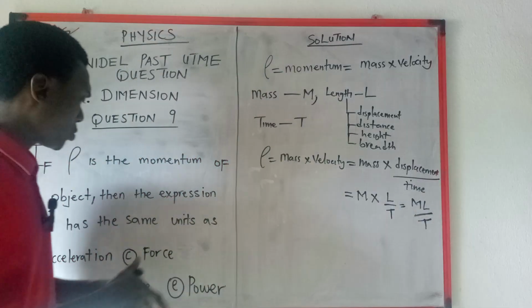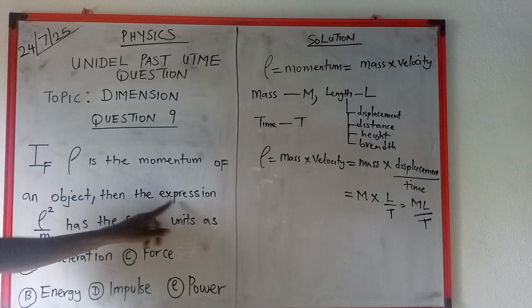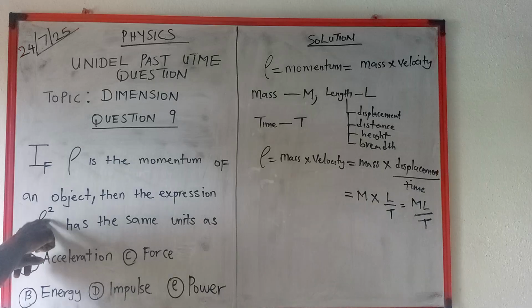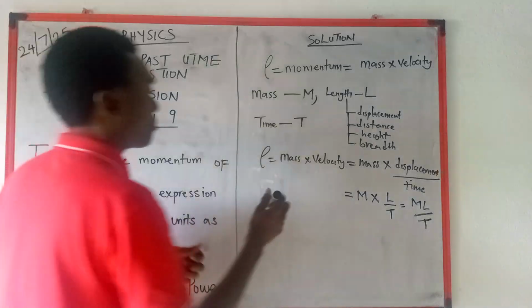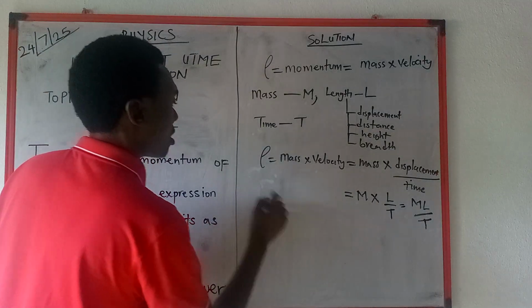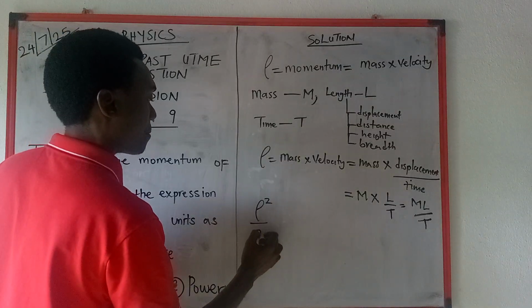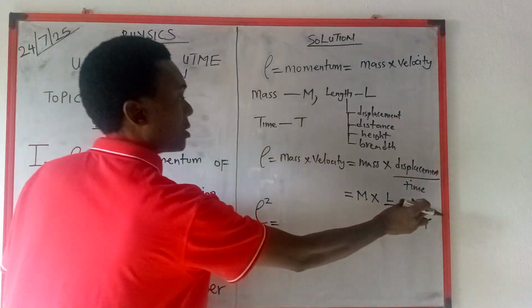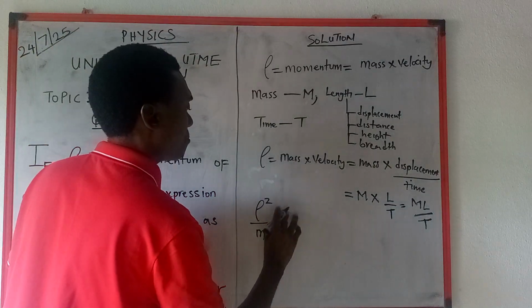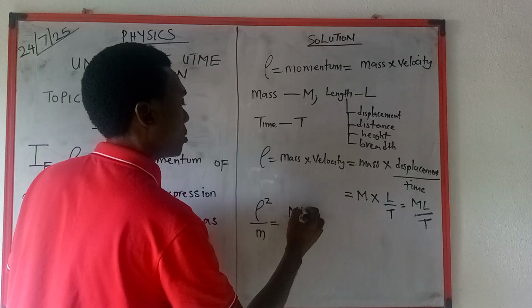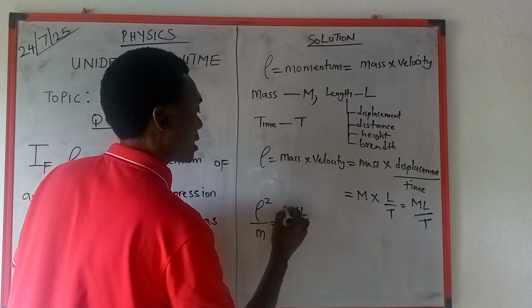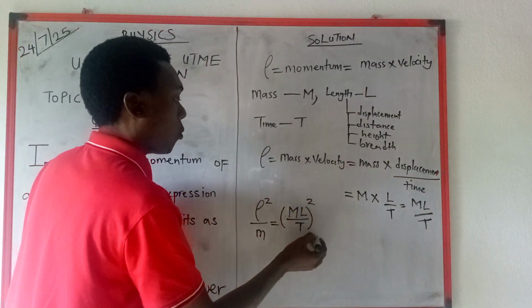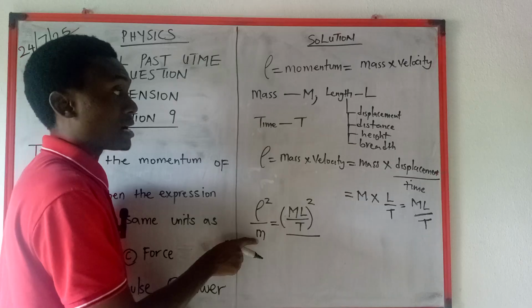Now you go back to the question. The question says, the expression, this symbol here, squared over m, meaning I'm going to do the square of this over m. This m here is mass. So now, here is going to be ML over T, in brackets, close your bracket, put the square, over, what is the dimension of mass?